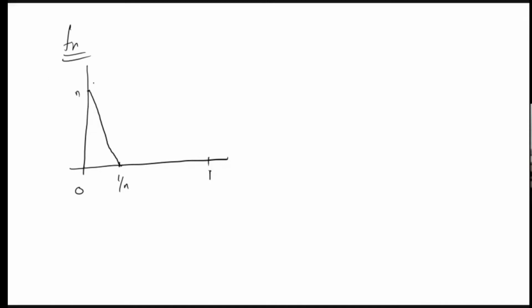I'm not defining the function explicitly because it will be very easy. This will be 0 to 0, n. This point will be 1 by n, 0. So you can use y equal to mx plus c and write the equation of the function. So this is fn.